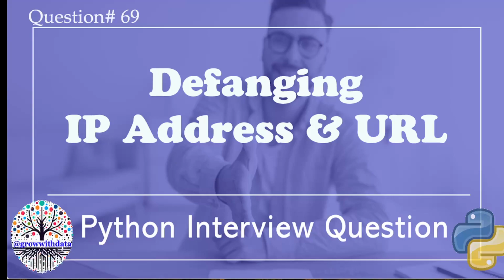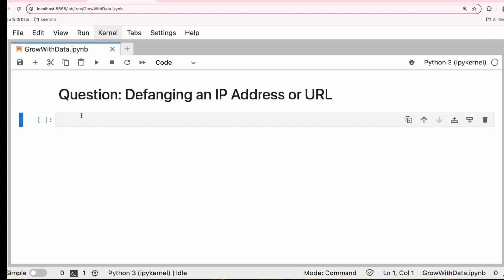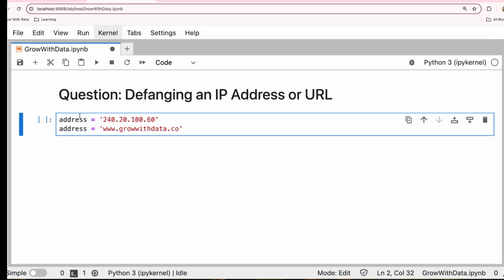Now let's see a sample input data and we can talk about the question in detail. So we are given a string value which is an IP address or a URL, and they ask us to return a defanged version of that value. So first thing is, what is a defang and why is it used? Defanging typically refers to the process of neutralizing potentially harmful input, particularly in the context of cybersecurity.